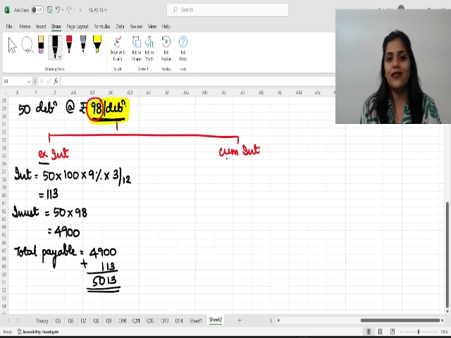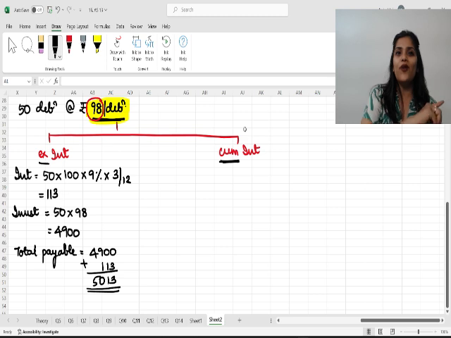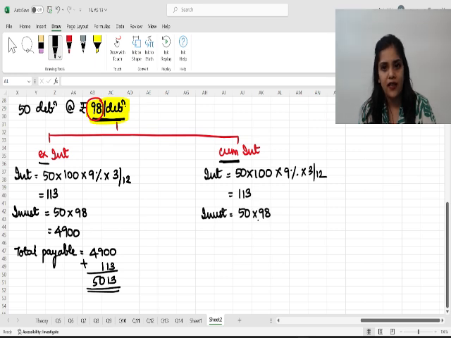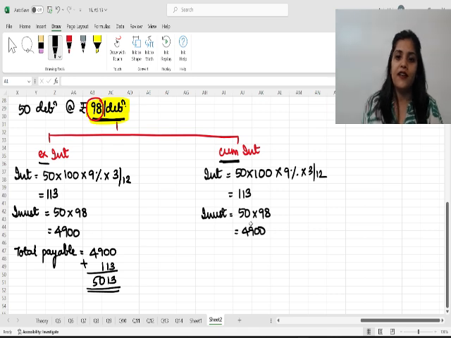But if the question states that this is cum interest, meaning including interest, then the interest portion will be the same: 50 debentures into 100 per debenture, 9% for 3 months, will be the same 113 rupees. For investment, again you have to pay 50 into 98, that is 4,900, but this 4,900 includes interest.